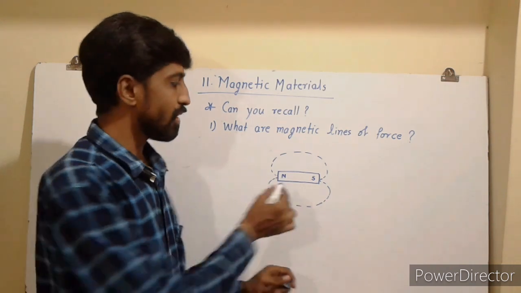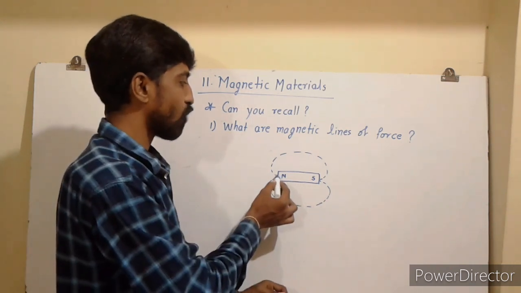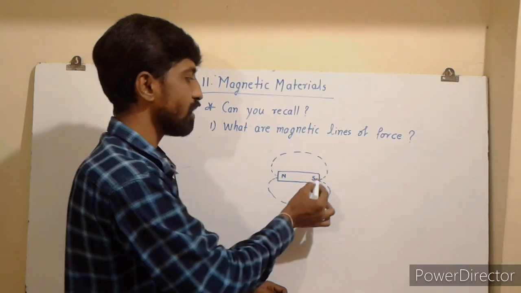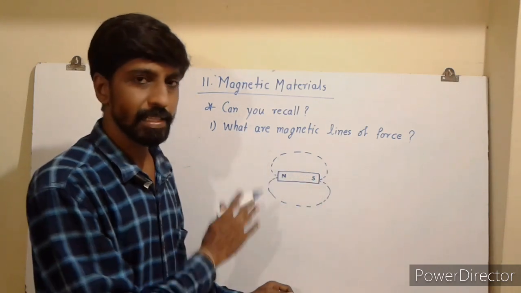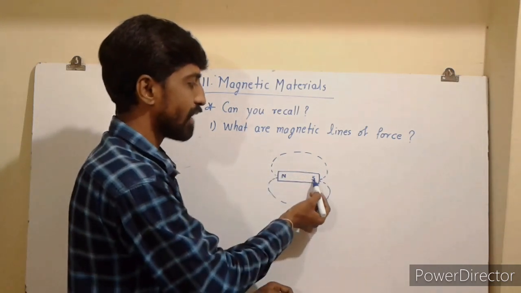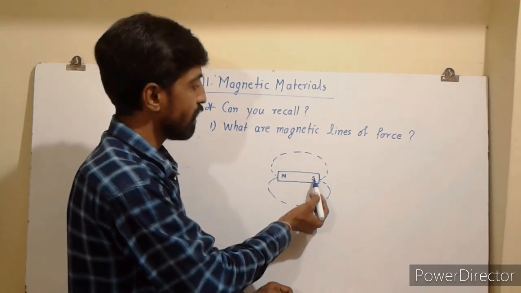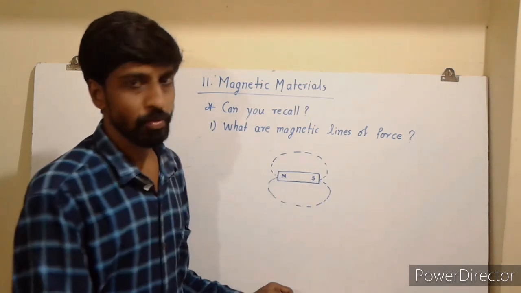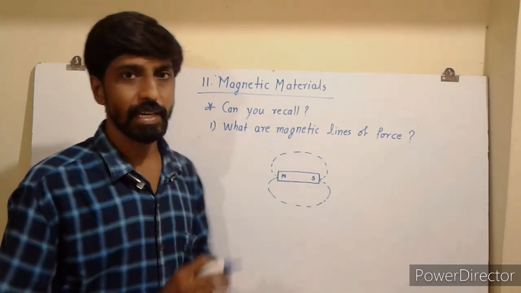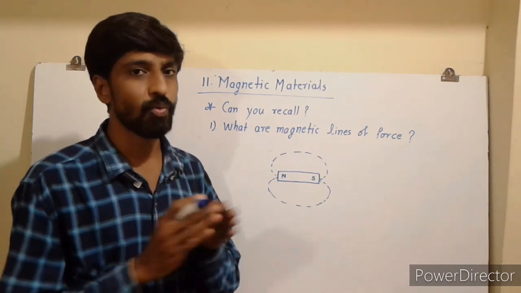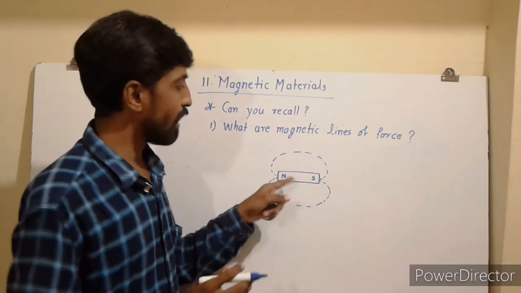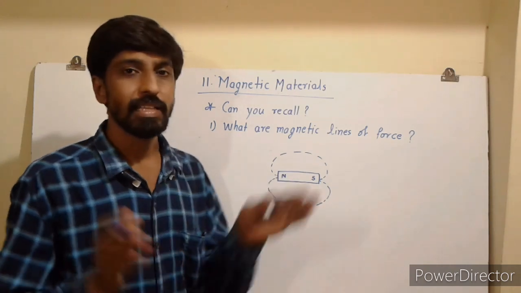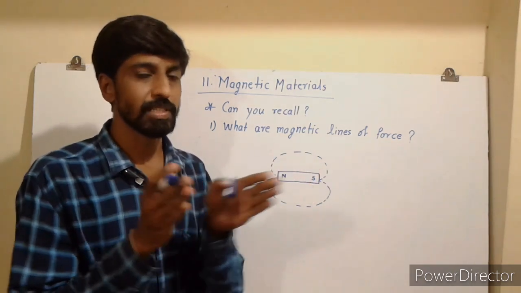Outside the magnet, the magnetic lines of forces are going from the north pole to the south pole, and inside the magnet, the lines of forces are going from south pole to the north pole.